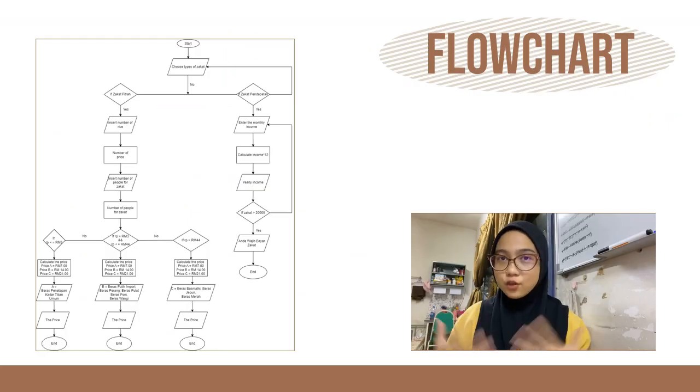For this flowchart, we use if-else for zakat fitrah and zakat pendapatan because it has two variables that the customer can choose. If the customer chooses a number other than 1 and 2, it will go back to the actual input, which is choosing the types of zakat. If the customer chooses either number 1 or number 2, it will go to the input.